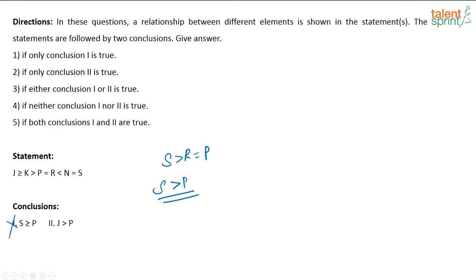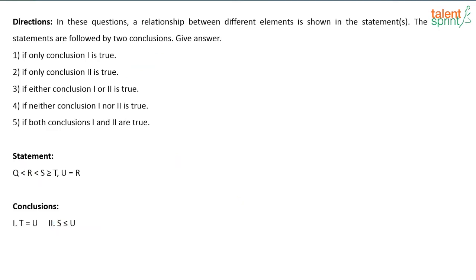So the first conclusion, S is greater than or equal to P, is wrong, right? I'm just checking like this: S is equal to N, or I can say S is greater than R is equal to P, or I can say S is greater than P. So the first conclusion is wrong. Second conclusion, J is greater than P. Yes, definitely J is greater than P. J is greater than or equal to K. Even if J is equal to K, still J is greater than P. Or if J is greater than K, still J is greater than P. So the second conclusion follows. So what will be the answer here? Only conclusion 2 is true and conclusion 1 is false.